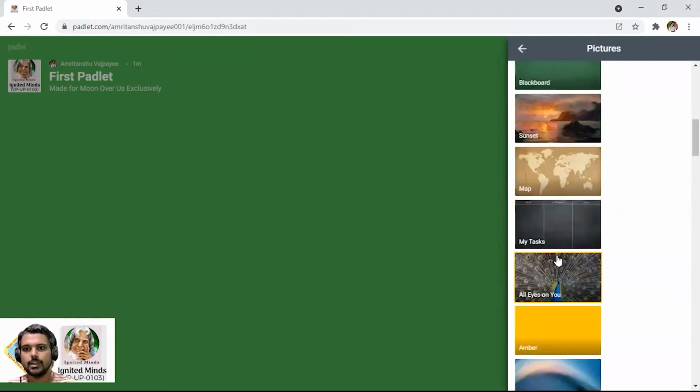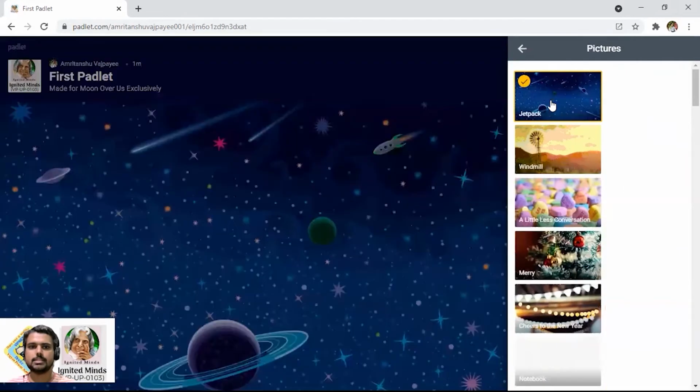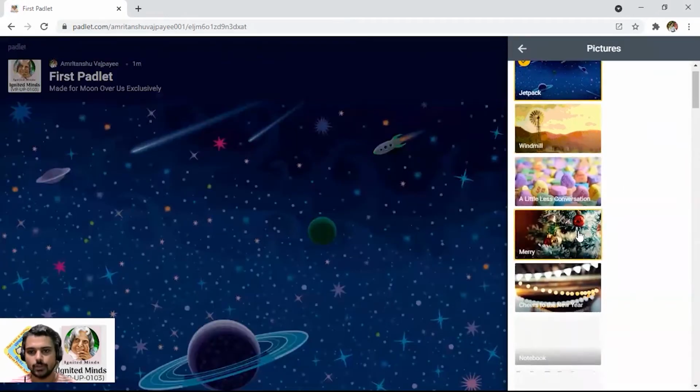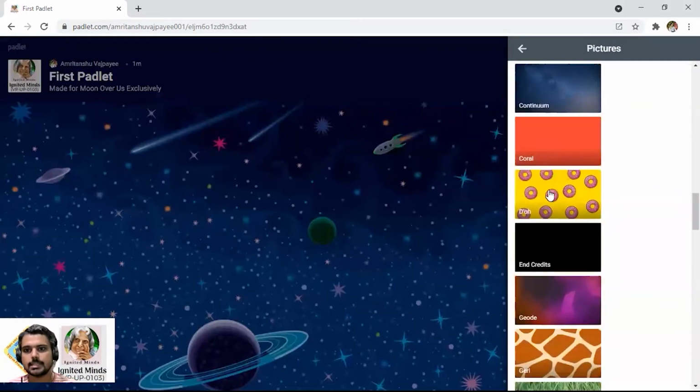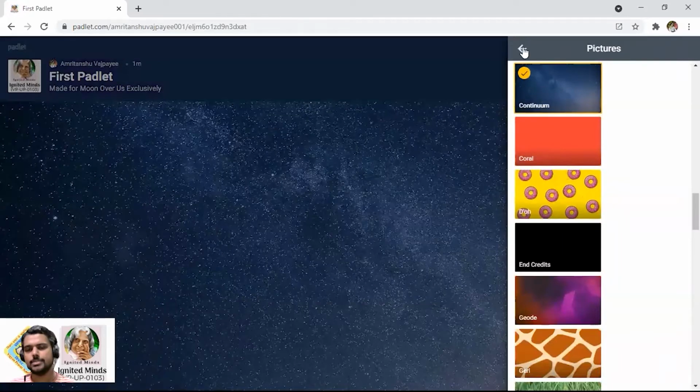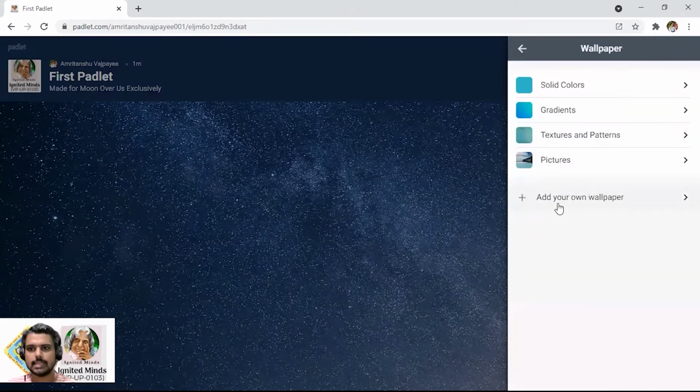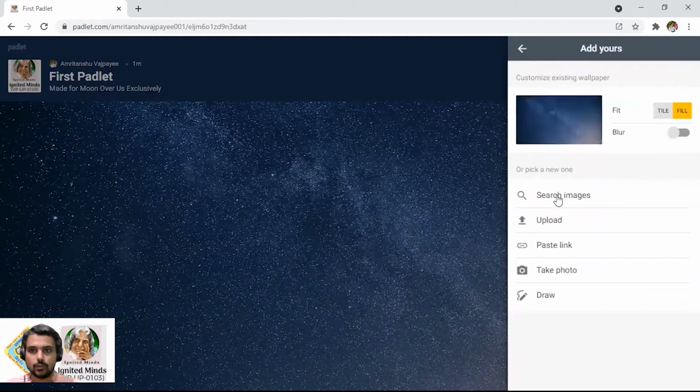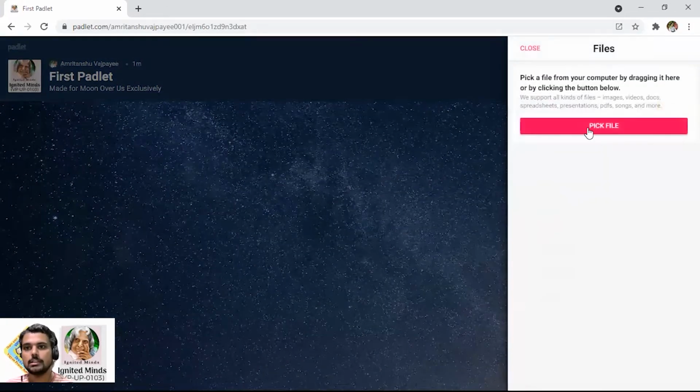So let me see, I have just selected the jetpack. Oh, wow, wonderful. So this has come in, or in fact, I am just going for a more exotic view of a cosmos, a deep field sky. So I have done like this, or in fact, I can even add my own wallpaper. I can search the image from the internet, and I can use the tile, the fill, and all those sorts of commands are there, or I can upload the file as well.